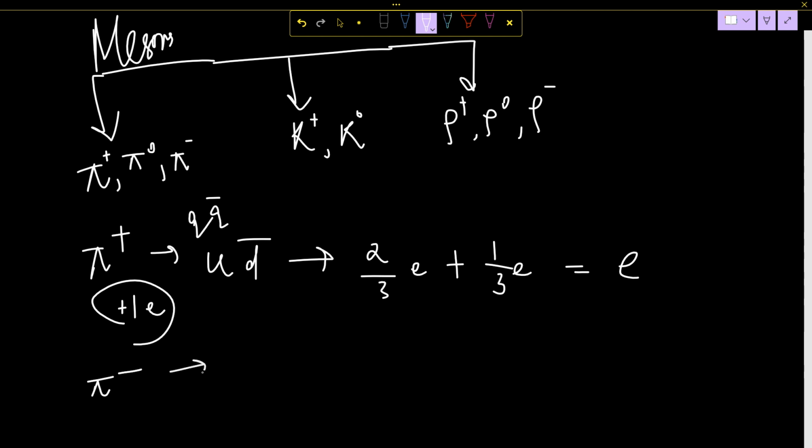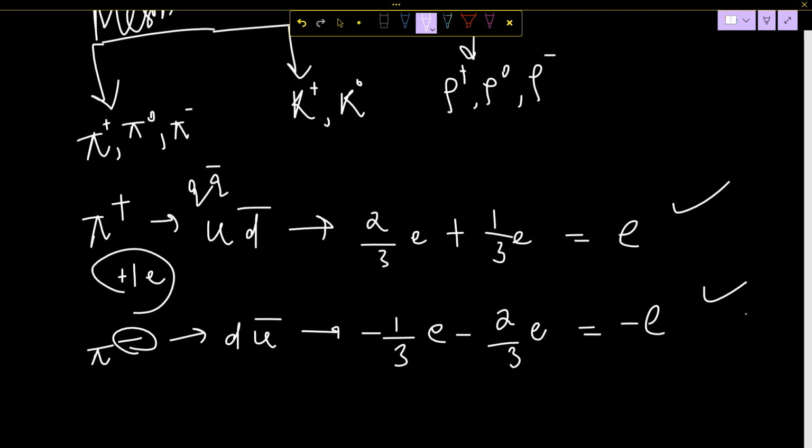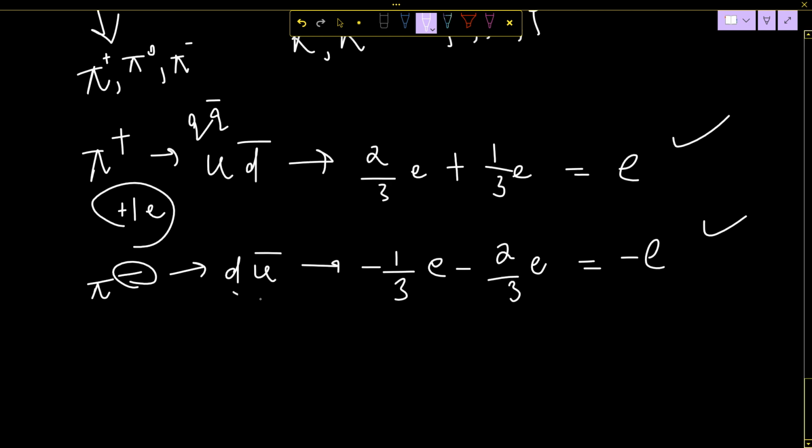Pi minus, can I write like this? D U bar, isn't it? D is minus 1 by 3 E. U is plus 2 by 3 E, but this is an antiquark of U, so it is minus 2 by 3. So this is minus E. This is pi minus. Okay, so this is the concept. This is the quark structure: D U bar, U D bar.